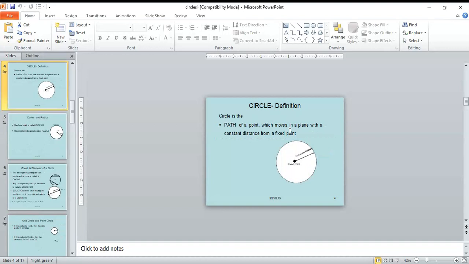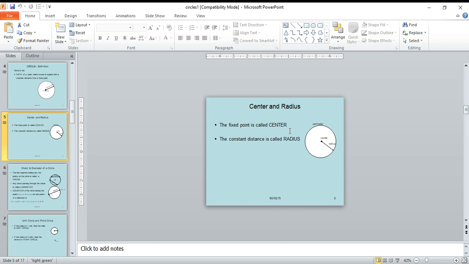Definition of the circle: the path of a point which moves in a plane with a constant distance from a fixed point is a circle. The fixed point is called the center. The constant distance is called the radius.